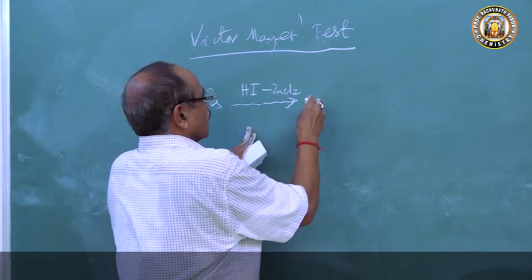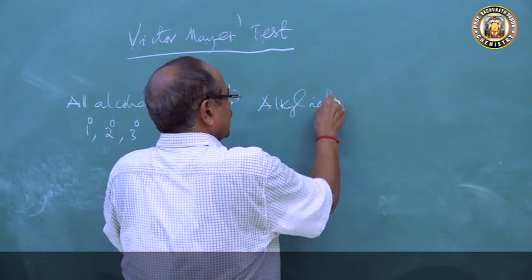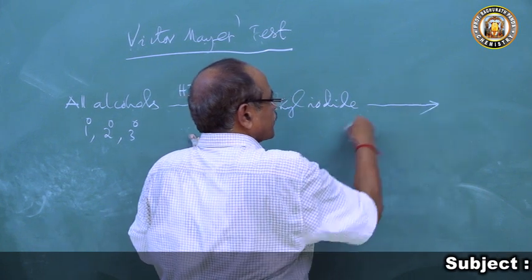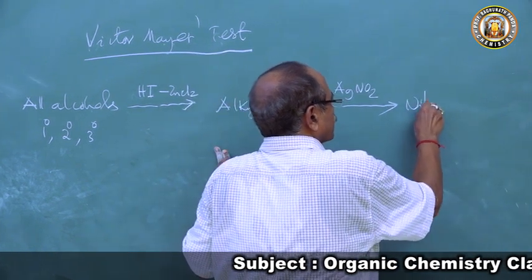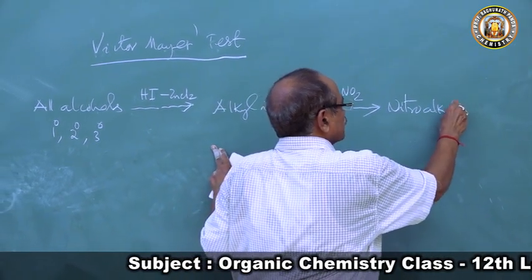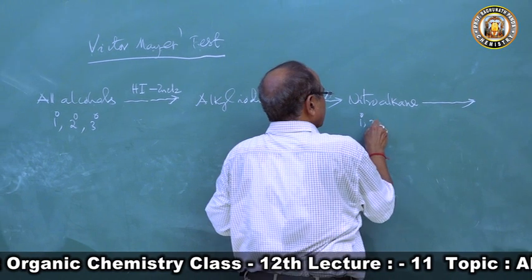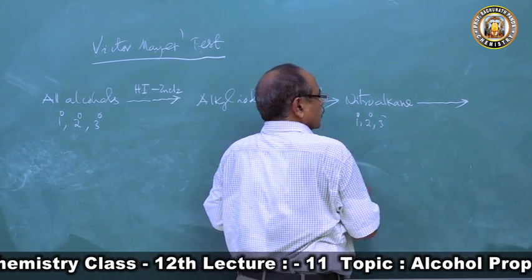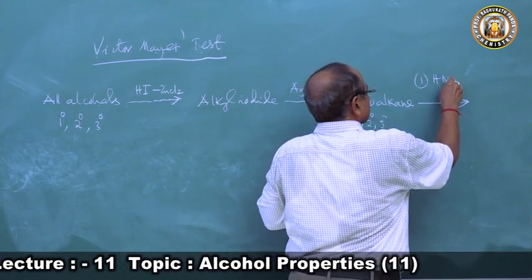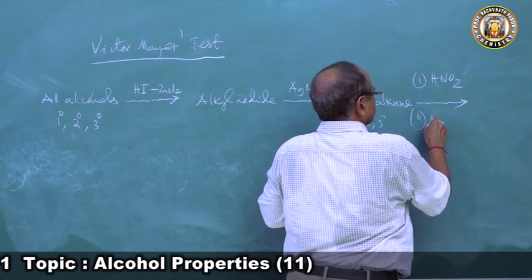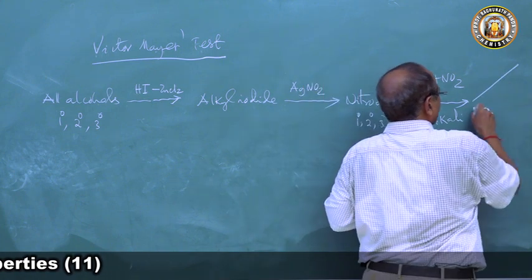They form their alkyl iodide. This alkyl iodide, when treated with silver nitrite, forms its nitroalkane. This nitroalkane of the 3 alcohols, 1 degree, 2 degree, 3 degree, all form. When the nitroalkanes are treated with nitrous acid and then alkali, they produce 3 different colorations. They produce 3 types of coloration.